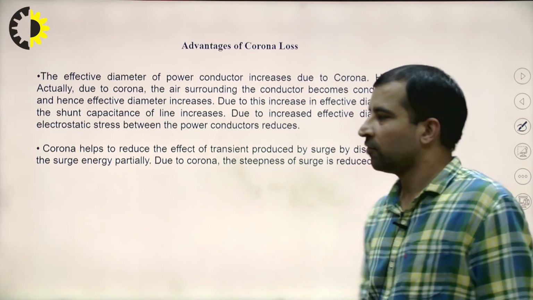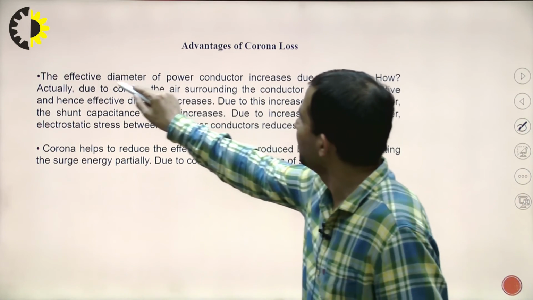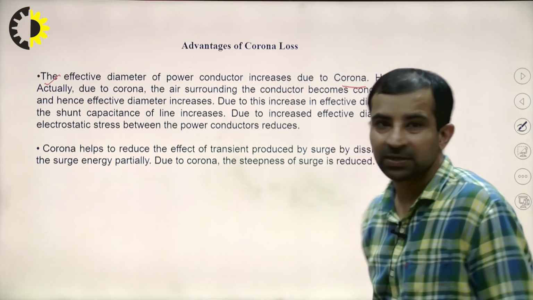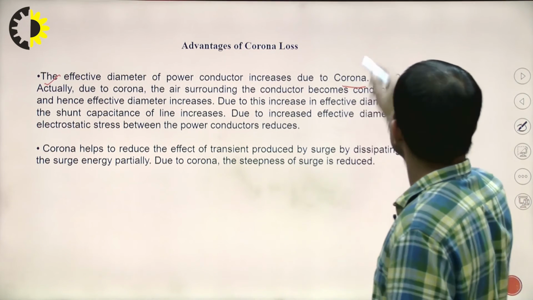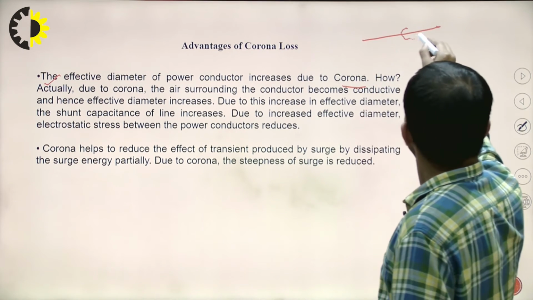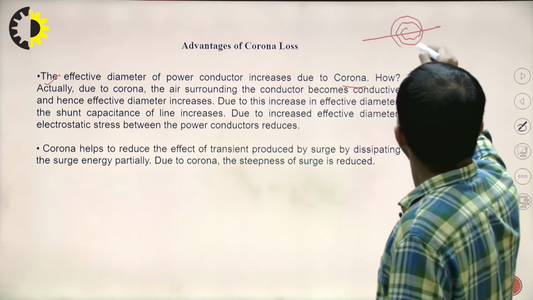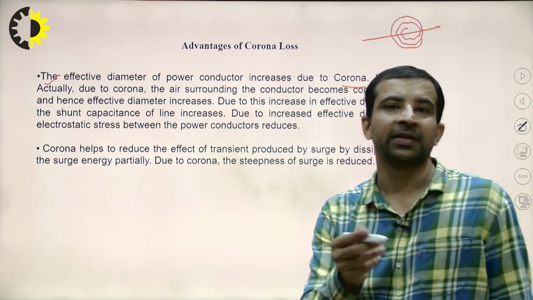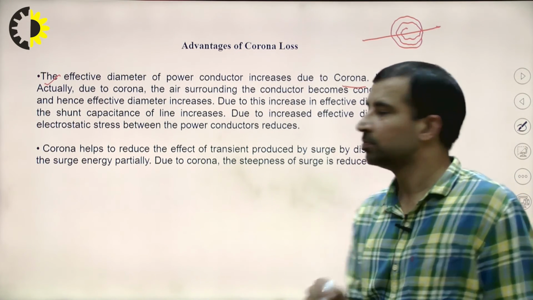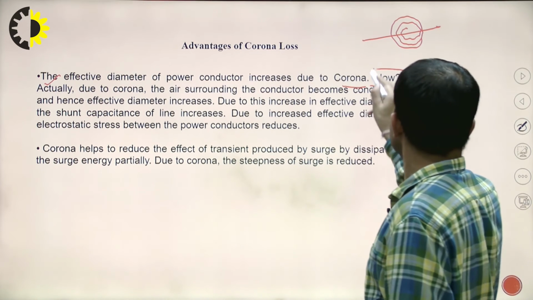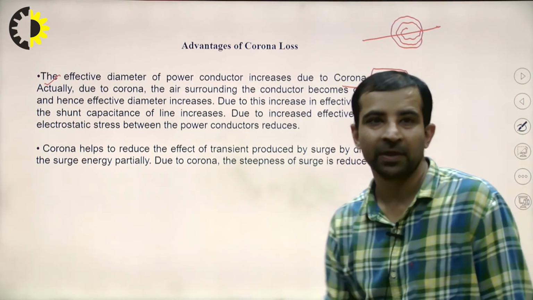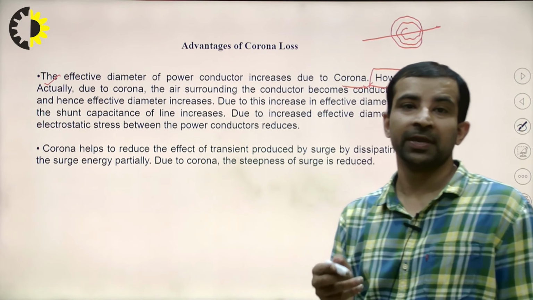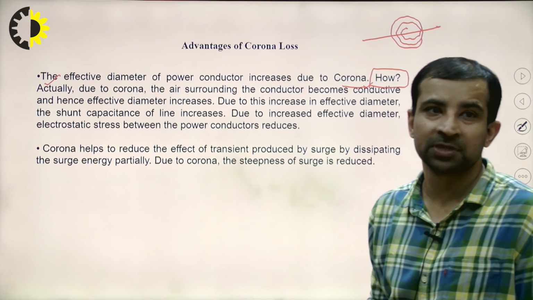Now, advantages of corona. The effective diameter of the power conductor increases due to corona. That you have already seen. Suppose this is a conductor. If the question in your mind is how the effective diameter increases, it is actually due to corona: the air surrounding the conductor becomes conductive.